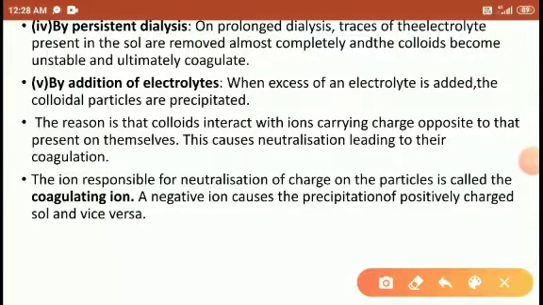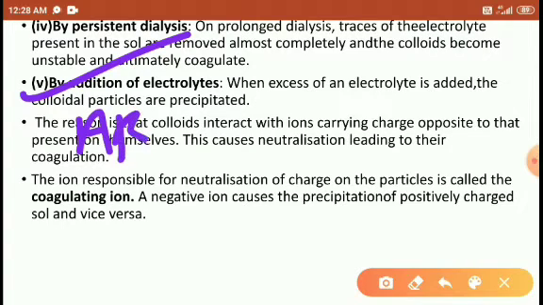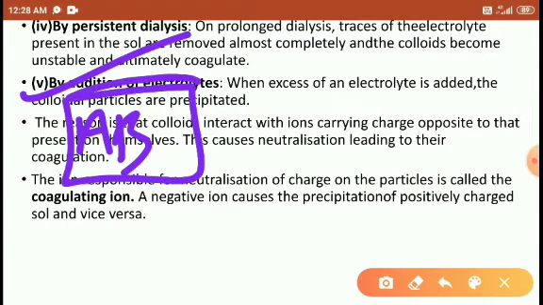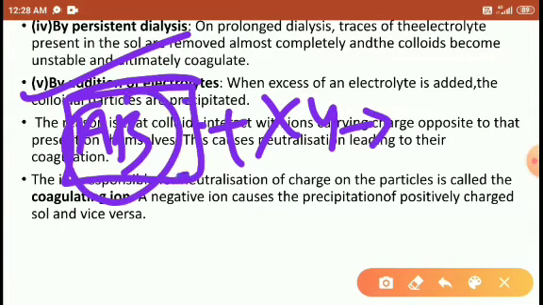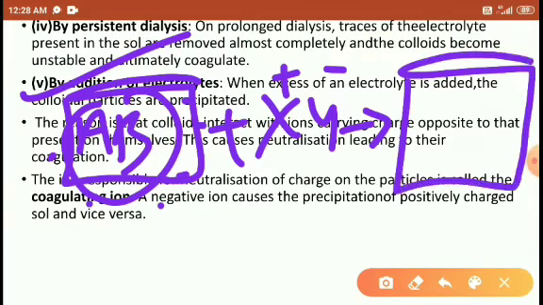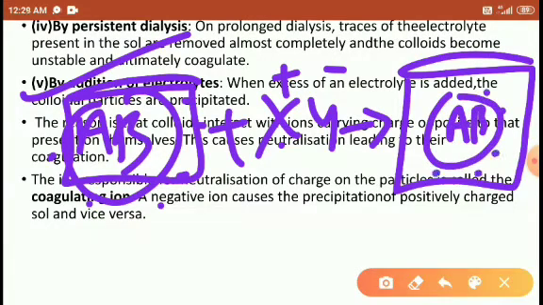So here, students, the addition of electrolytes. To the species AB, as I already told you, if we add X and Y, AB is the negative charge, X positive, Y negative. Then the X attracts the AB negative charge.